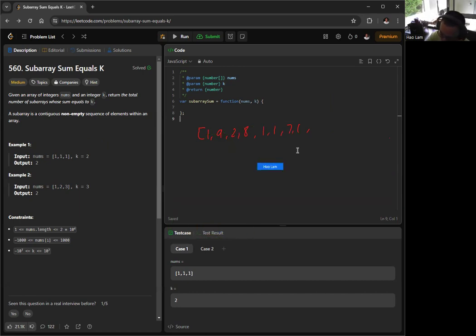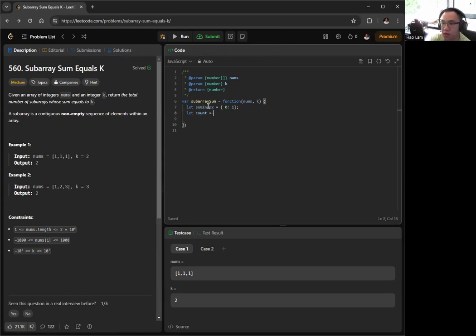Okay, so that is the general algorithm. We just have to keep track of the current sum up to the index as we iterate through the nums array, right? And we can start at 0, 1. There's one subarray that can make up the sum of 0, which is the empty array here. We can have our sum, our current sum. But we have to return the count at the end, right?